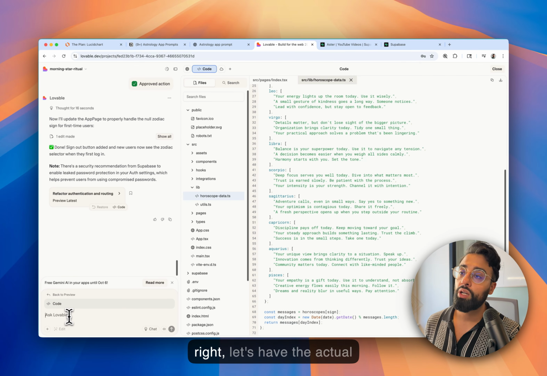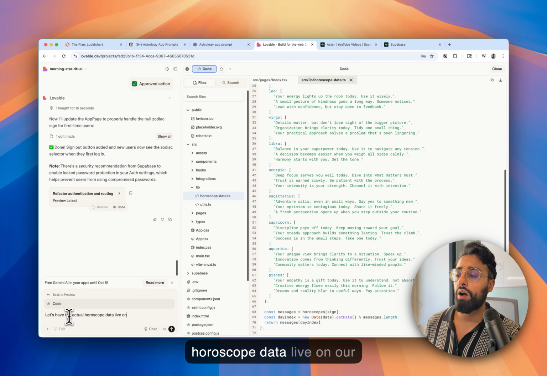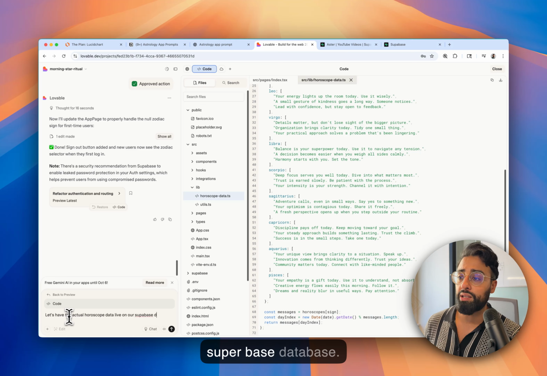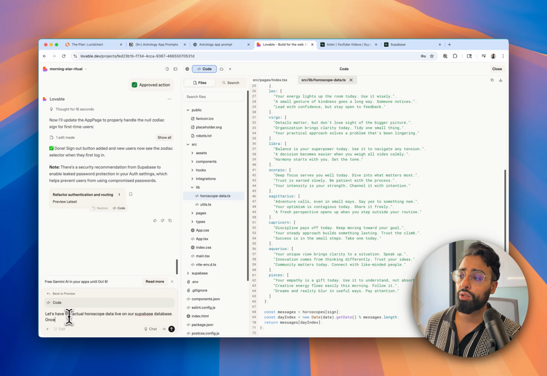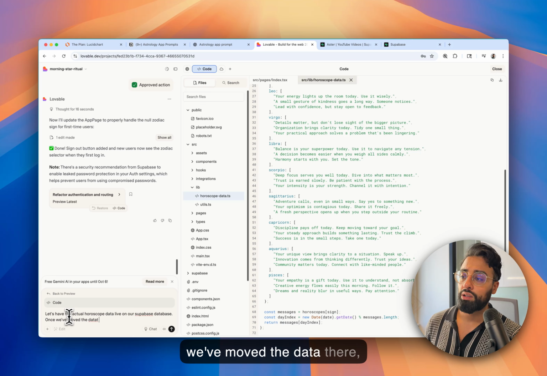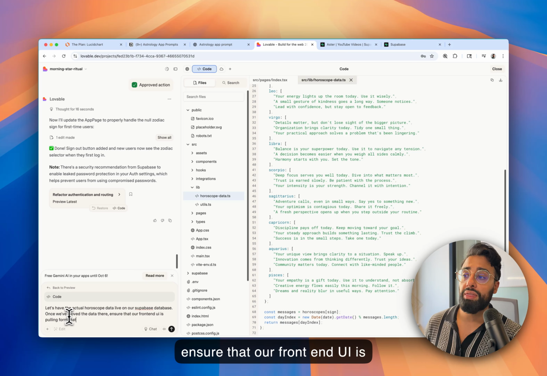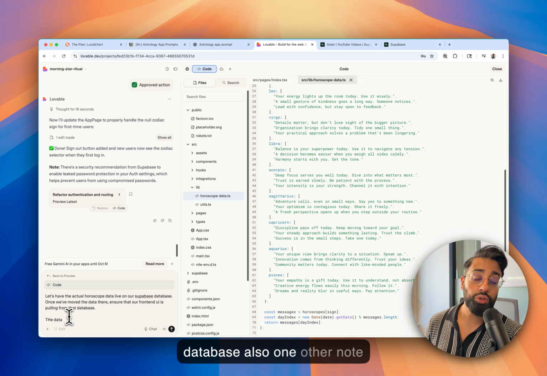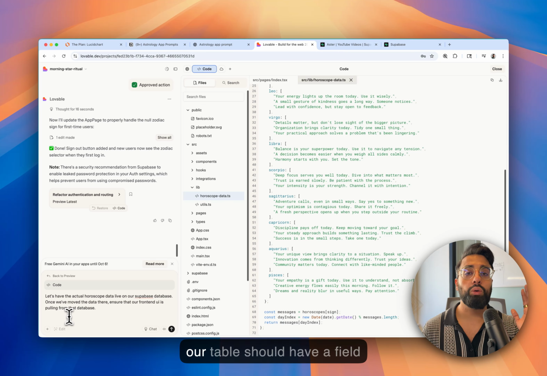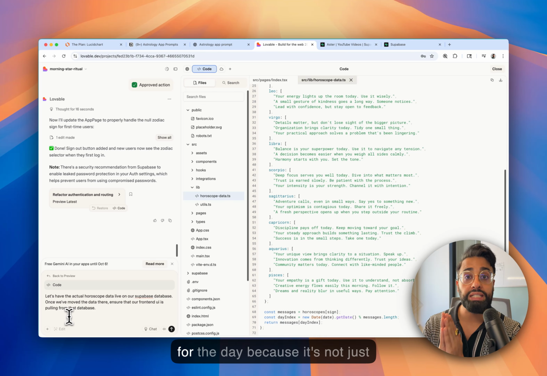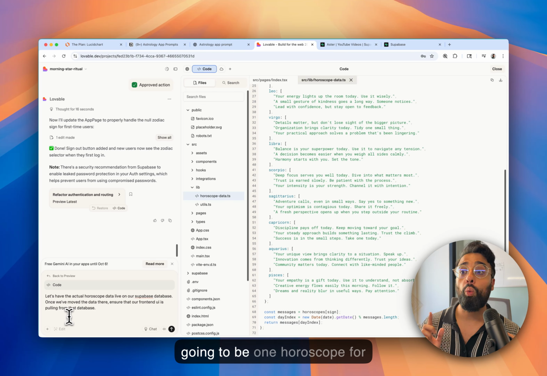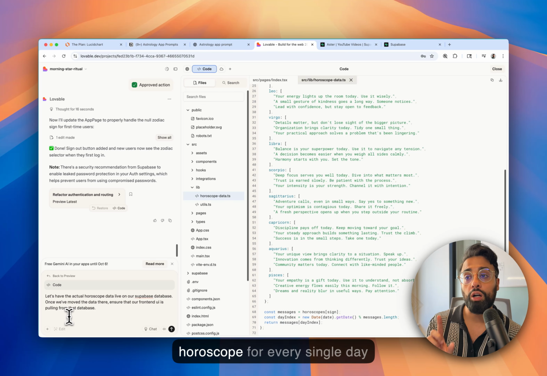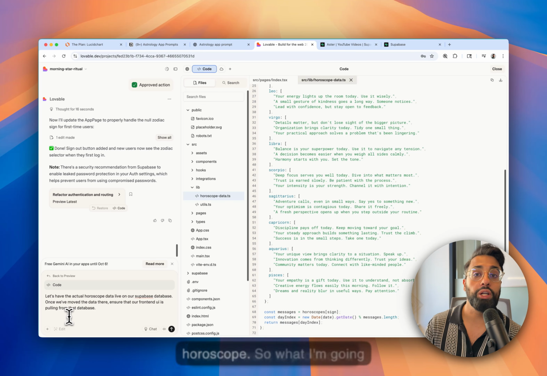All right. Let's have the actual horoscope data live on our Supabase database. Once we've moved the data there, ensure that our front end UI is pulling from that database. The database also, one other note that I want to add here is that our table should have a field for the day, because it's not just going to be one horoscope for Scorpio, it's going to be a horoscope for every single day that we want to produce a horoscope.